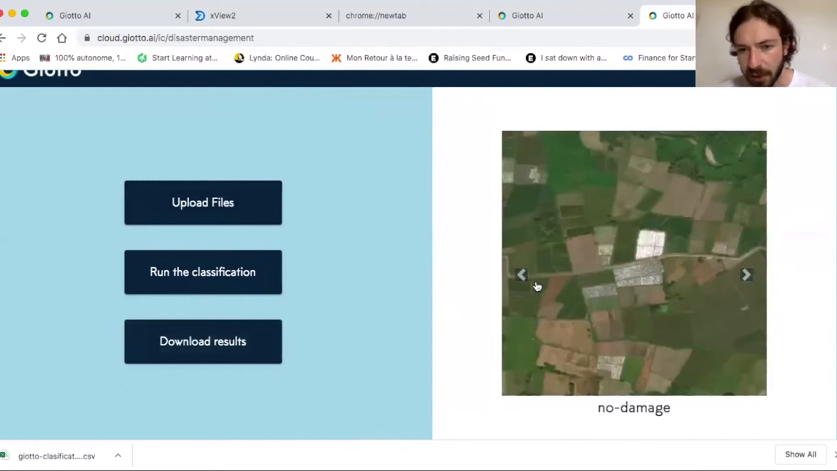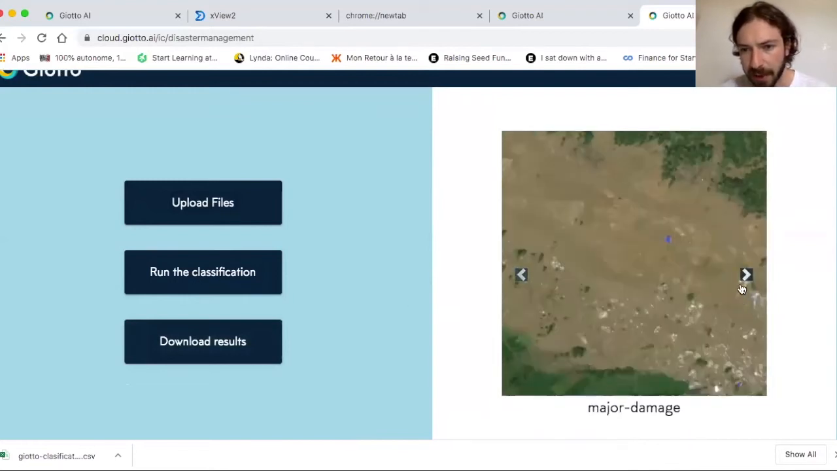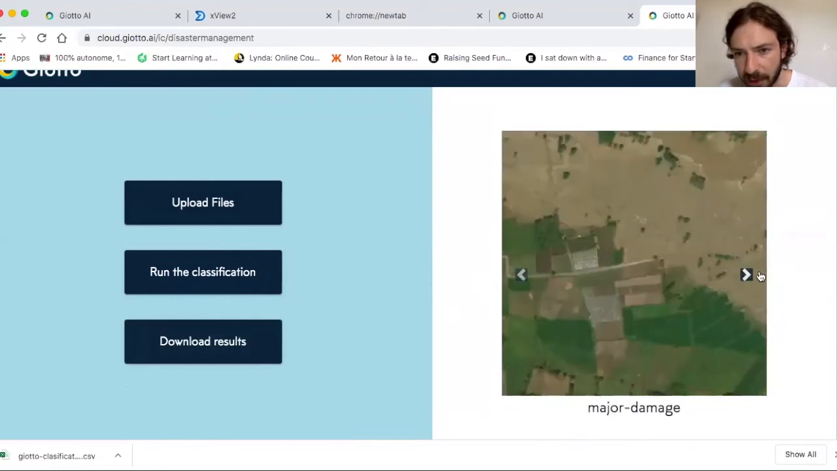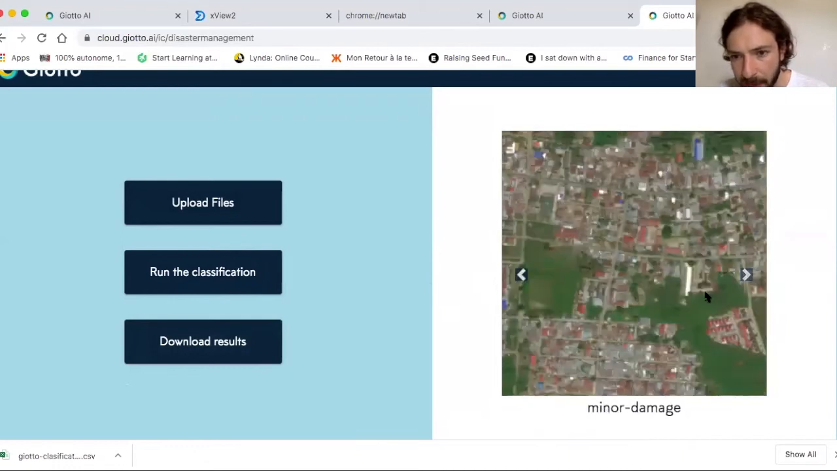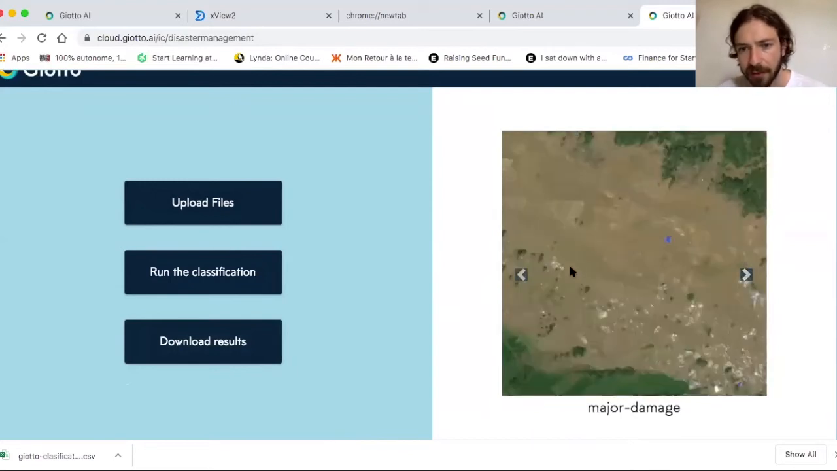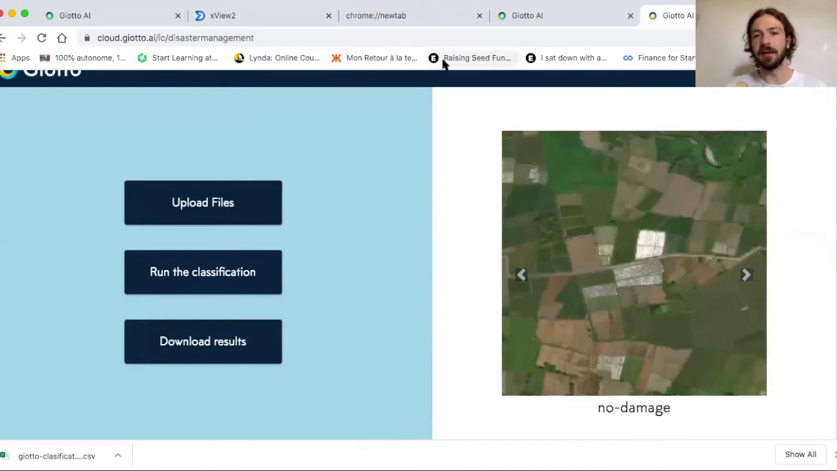So here it detects a major damage. Let me go back. Here there is no damage, major damage, minor damage. As you can see, Giotto is classifying the pictures according to the scale that we have defined with xView.